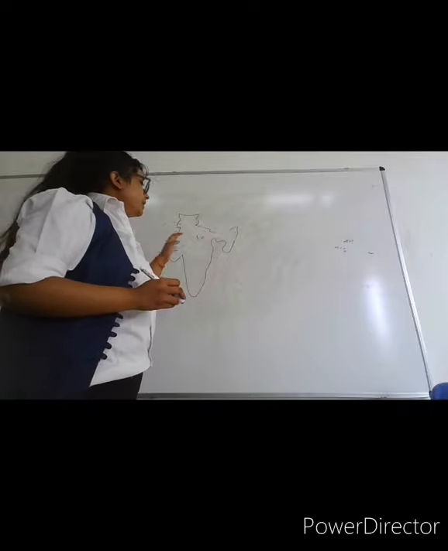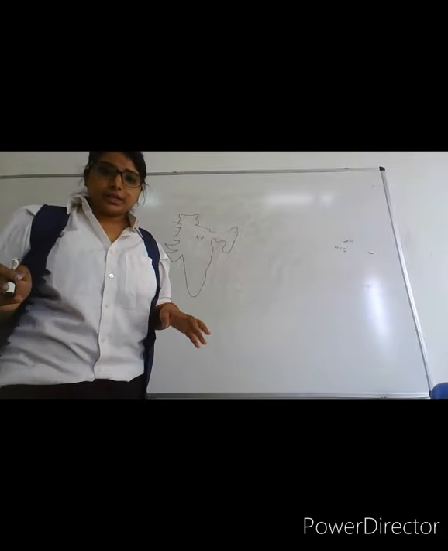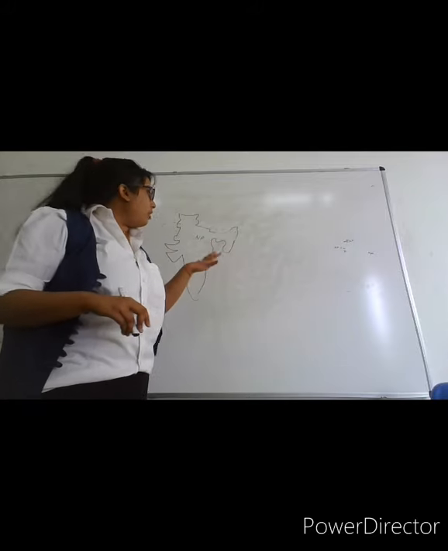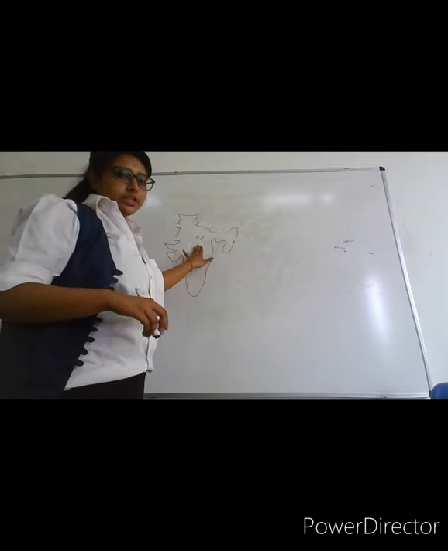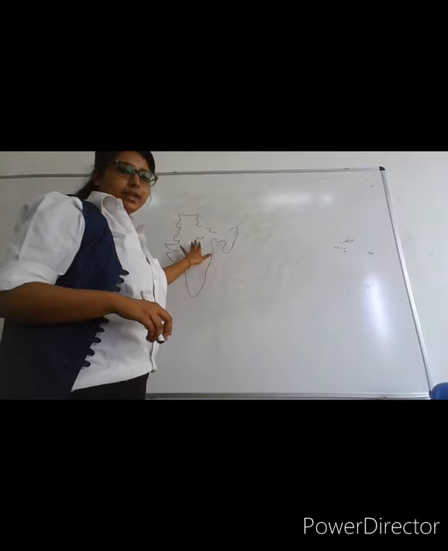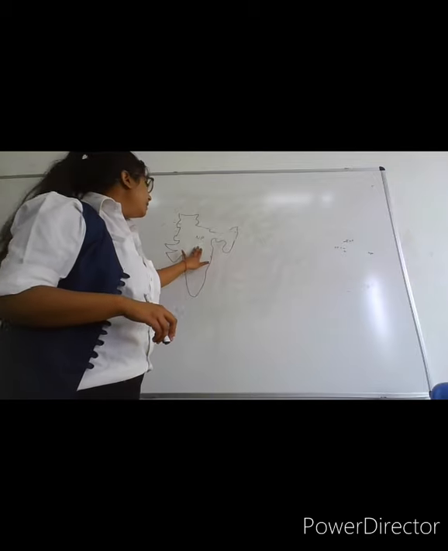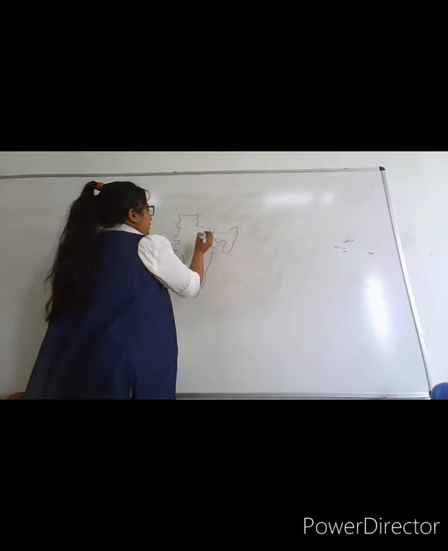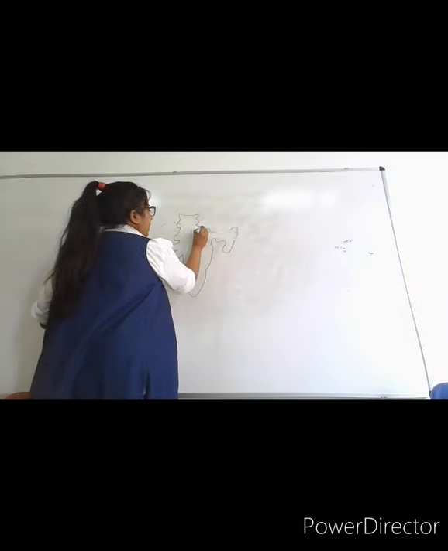Northern plains are very fertile. Why? Because all the perennial rivers coming from the Himalayas form basins here. So this region becomes very fertile and therefore a lot of food grains can be grown here. We'll talk about three important rivers. First is your Ganga coming from Gangotri Glacier.